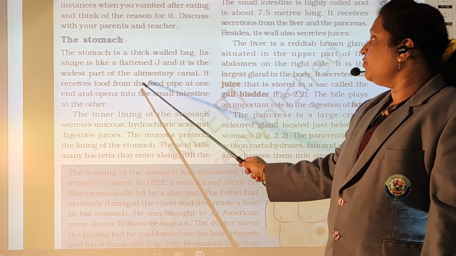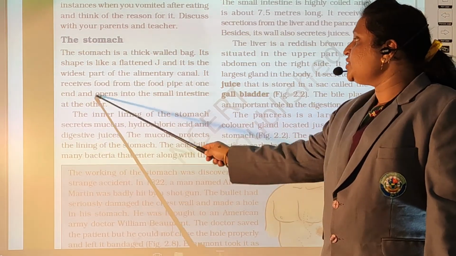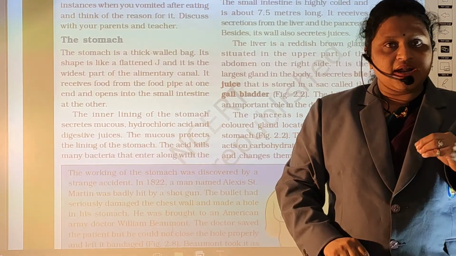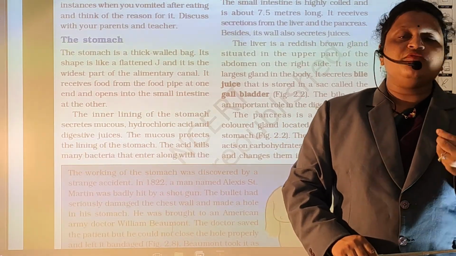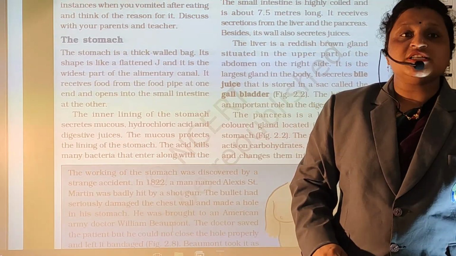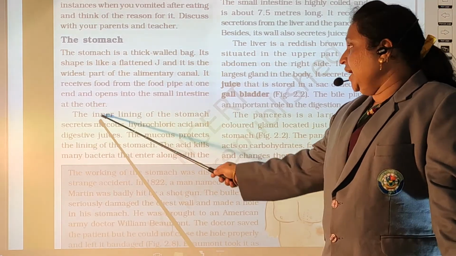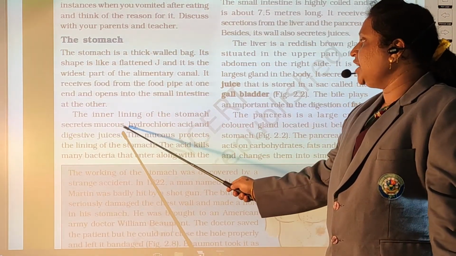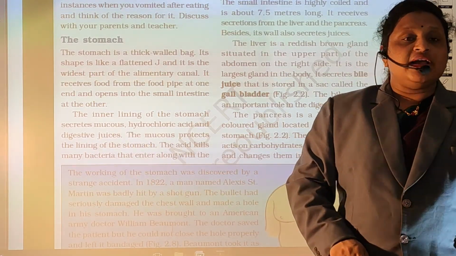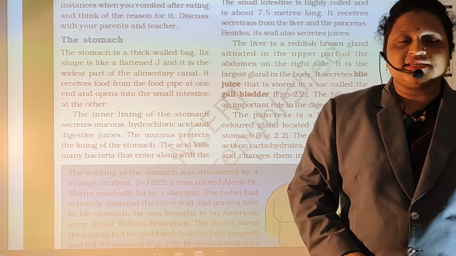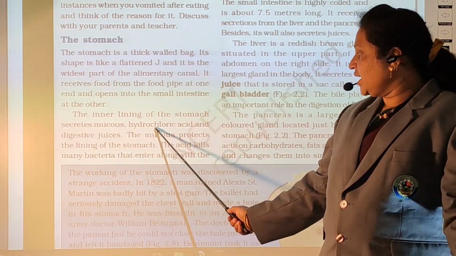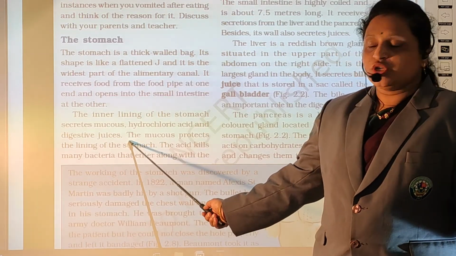So it receives the food from the food pipe and it opens into the small intestine. फिर हम खाना खाने के बाद with the help of the food pipe it reaches the stomach and after that it reaches the small intestine. The inner layer of the stomach secretes mucus, hydrochloric acid and digestive juices. When the food reaches the stomach, it secretes mucus, hydrochloric acid and some digestive juices.